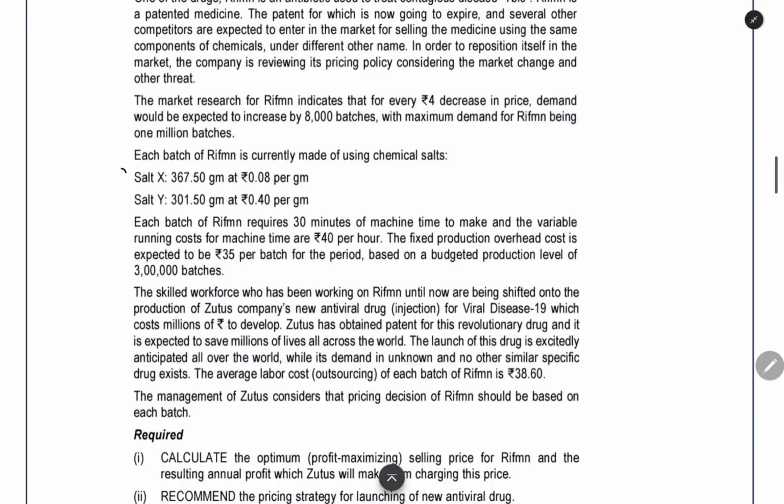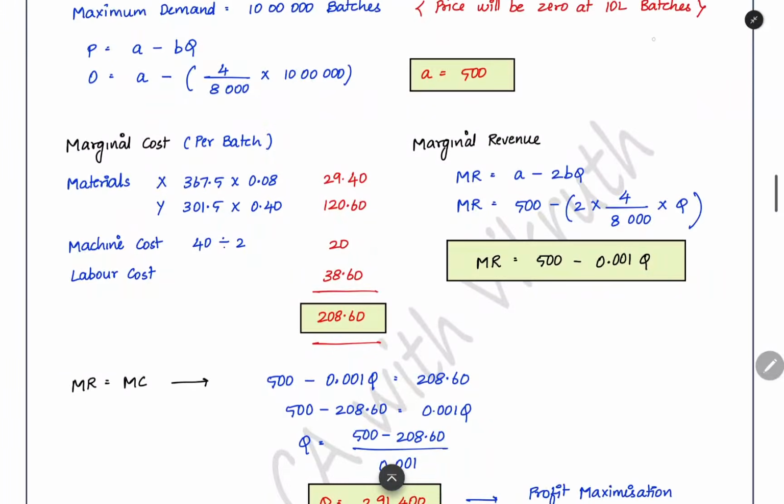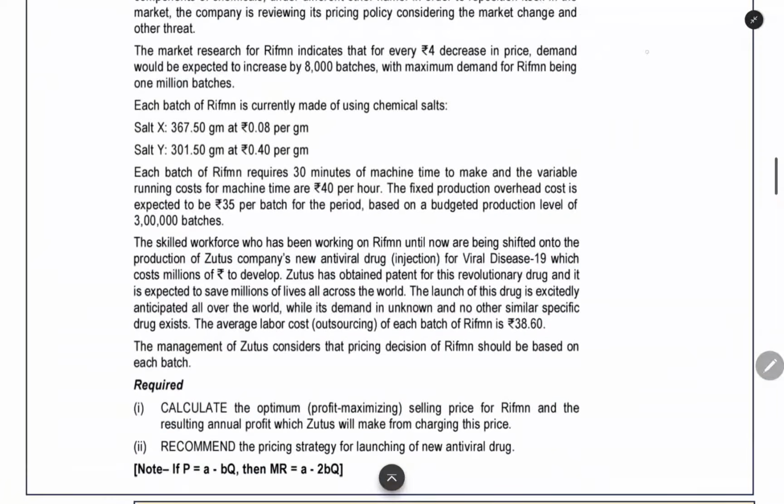Now this is raw material. This will be the variable cost per batch. For 1 gram 0.08 rupees. So we are using 367.5 gram for one batch. Same thing, 0.4 rupees per gram. We are using this many grams. So when you multiply, you will get the raw material cost per batch. And then machine cost. They are saying that for one batch, we will require 30 minutes of machine time. And for machine time, what is the cost we are paying? 40 rupees per hour. For 1 hour, we are paying 40 rupees.